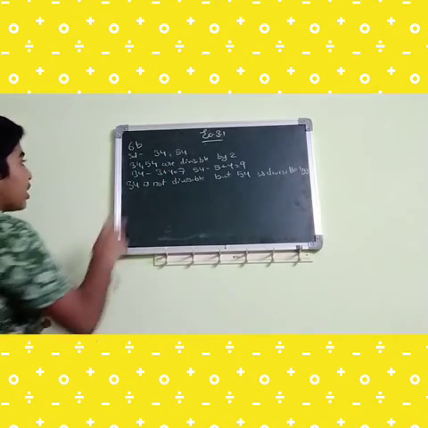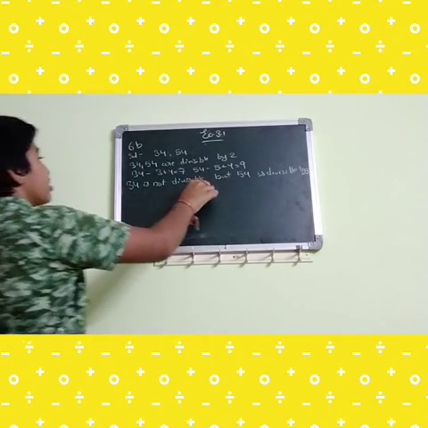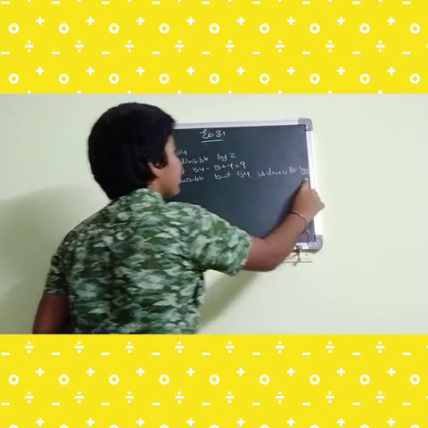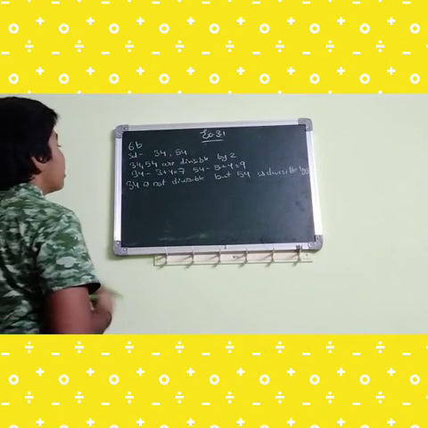So 34 is not divisible, but 54 is divisible by 3.